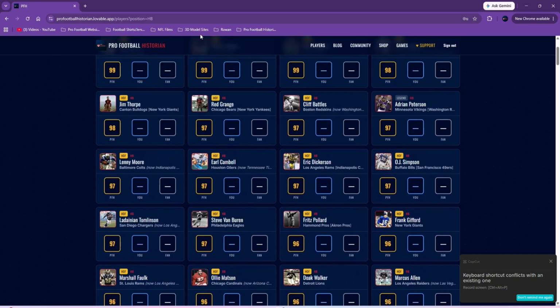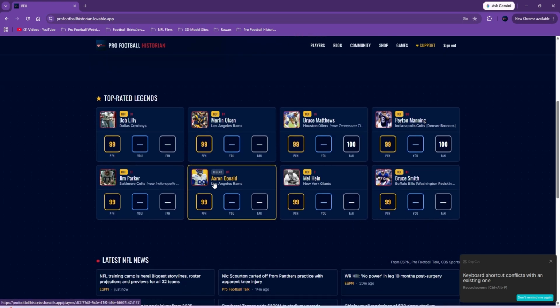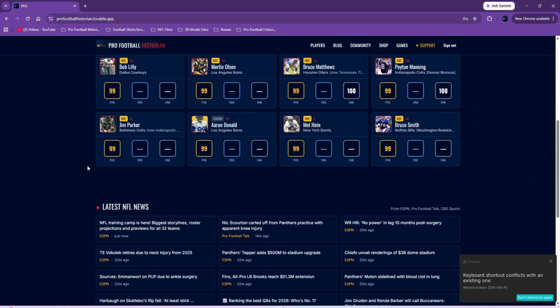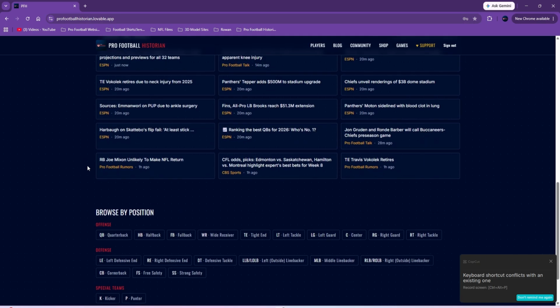But yeah, that's my site. It really includes news, includes different players. Again, we don't have all the players like Pro Football Reference and sites like that. They have pretty much any player that's played a game. We're going to try to include, again, any significant player, even players that just played in practice squads. We might even include them.